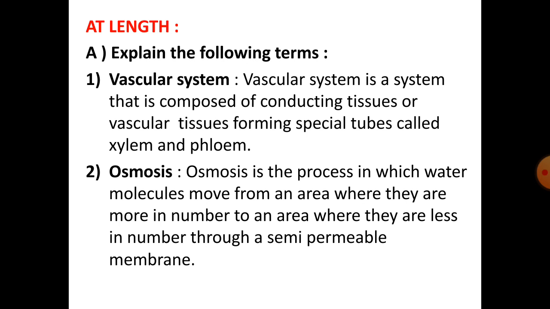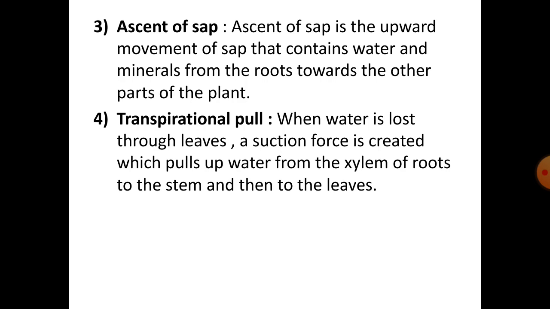At length A. Explain the following terms. Vascular system. Vascular system is a system that is composed of conducting tissues or vascular tissues forming special tubes called xylem and phloem. Osmosis. Osmosis is the process in which water molecules move from an area where they are more in number to an area where they are less in number through a semi-permeable membrane.